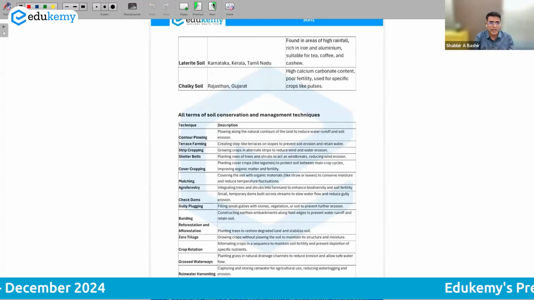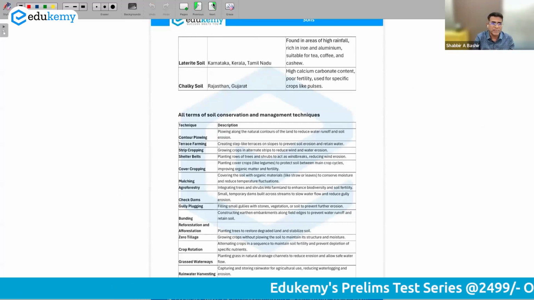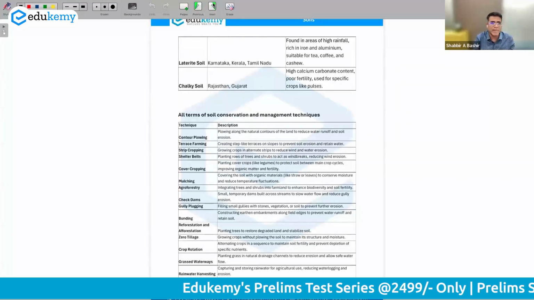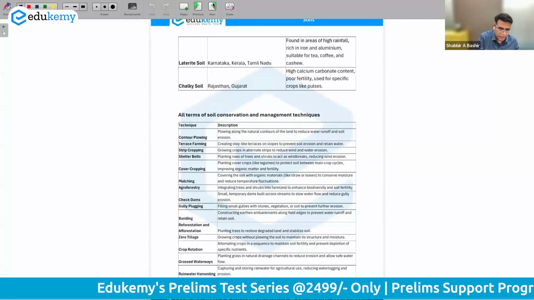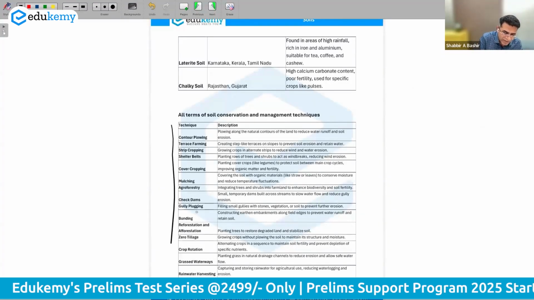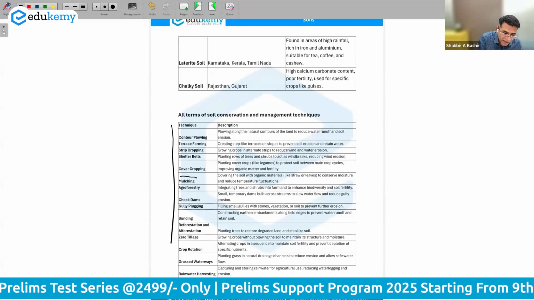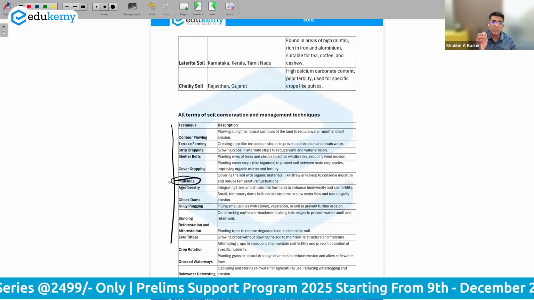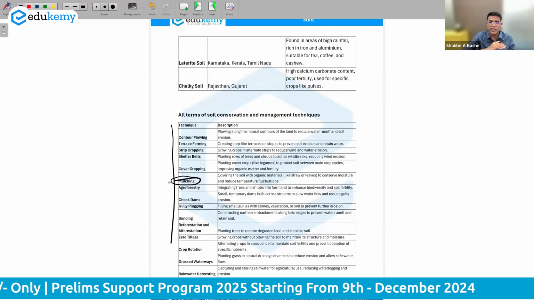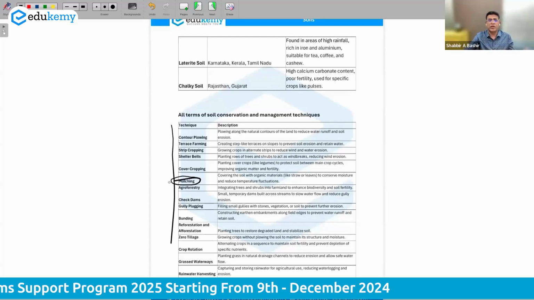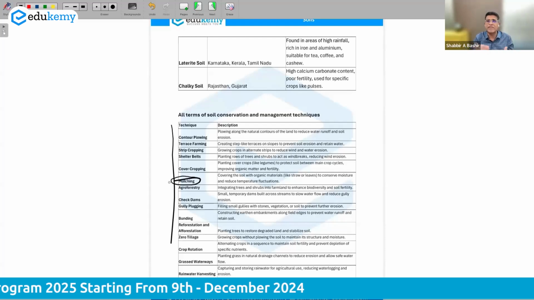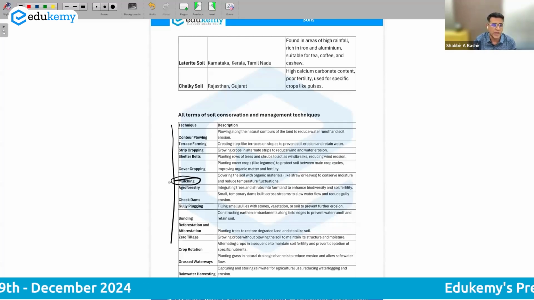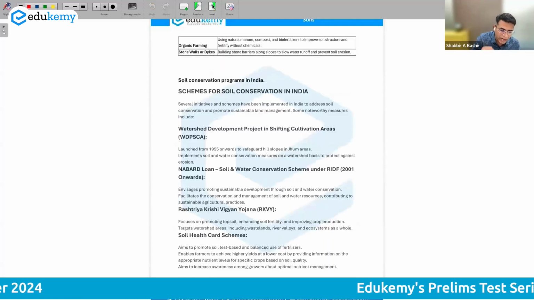We also have a lot of listing of the terms related to soil conservation, say contour plowing, terrace farming, strip cropping, and so on. Mulching is a very important process to conserve soil moisture. Like I said, they can scatter the agriculture waste, straw, cow dung, and that helps in conserving the moisture. So these are some of the terms you can refer to.